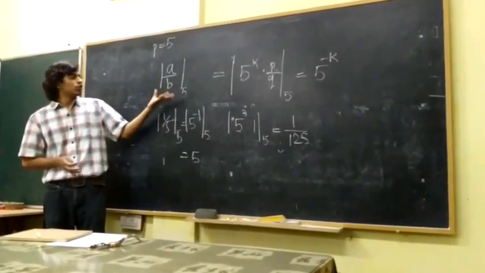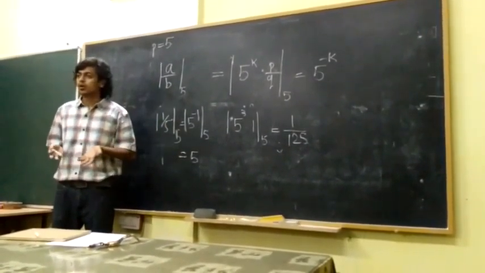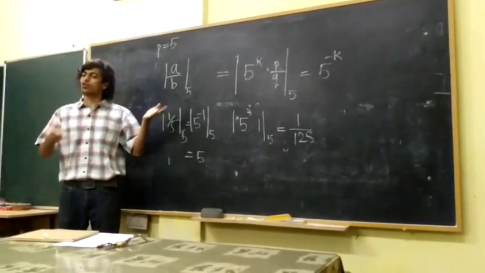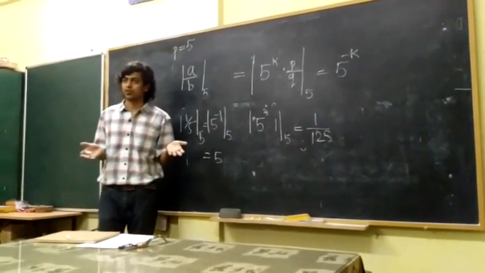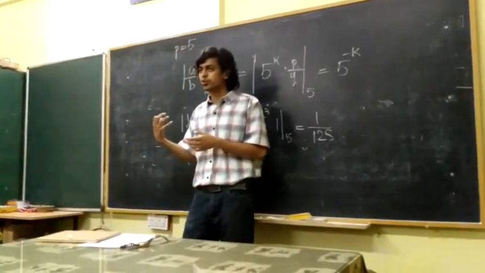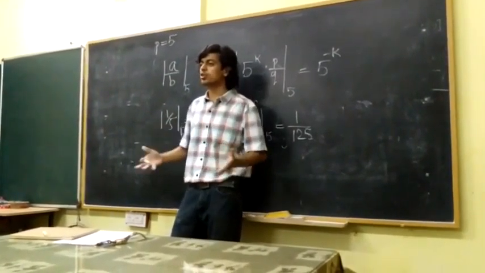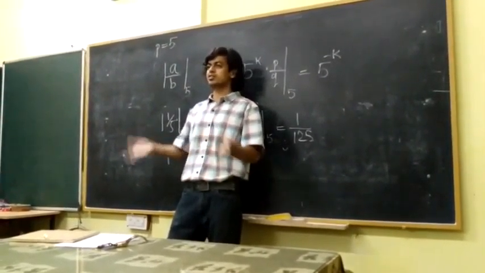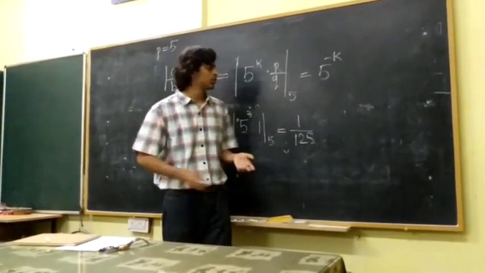Okay? So this is how we define the norm. Norm is just another word for absolute value. Using this absolute value, we can create a new distance. How do you create a distance using an absolute value?